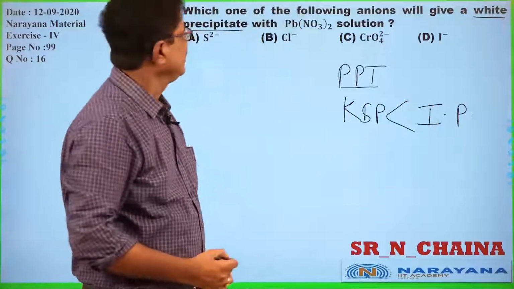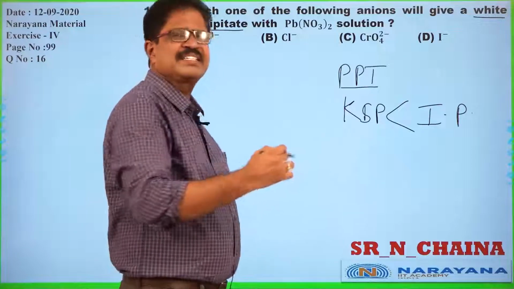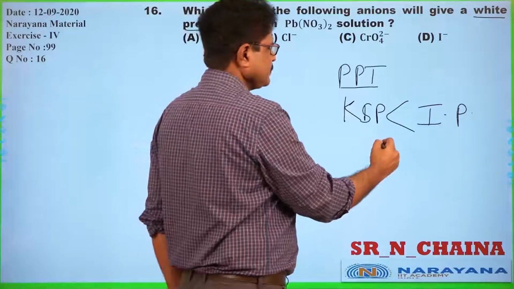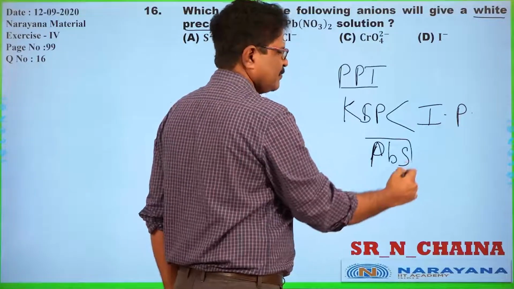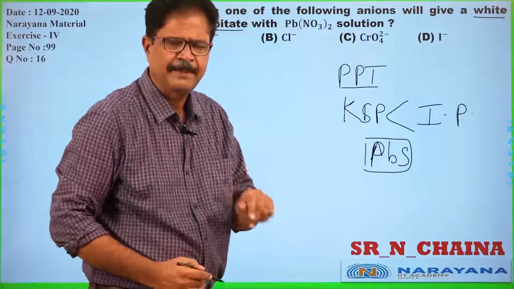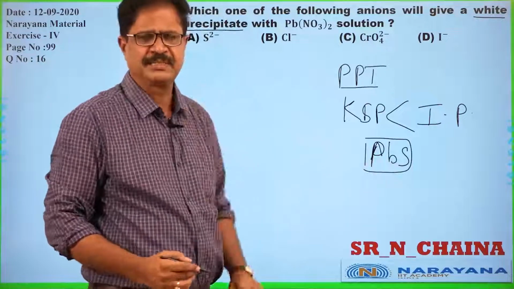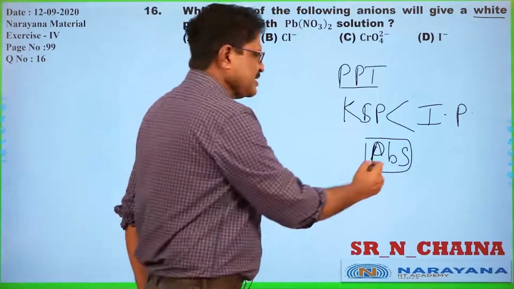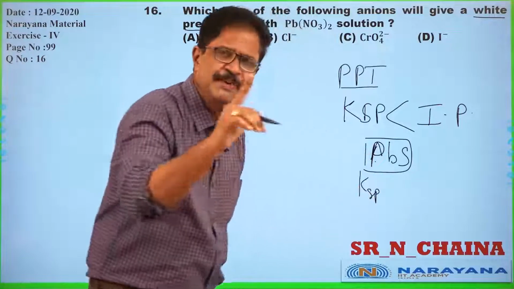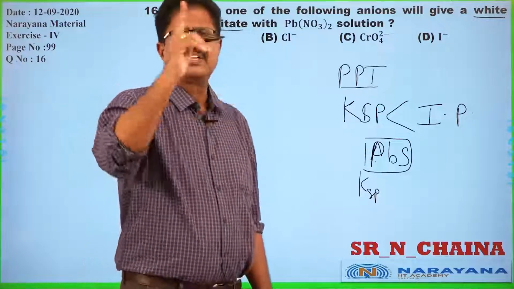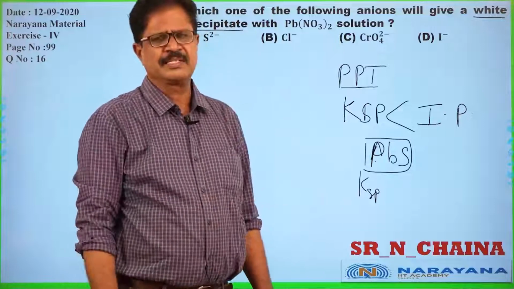For example, lead sulfide, PbS, is a precipitation. It has some fixed KSP value. KSP values are fixed for a given substance.